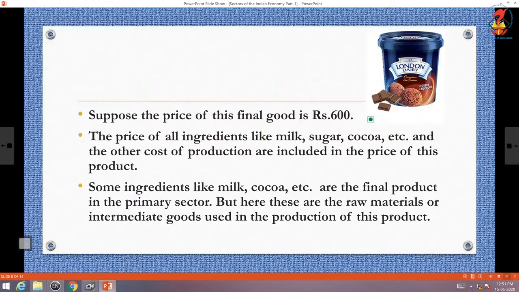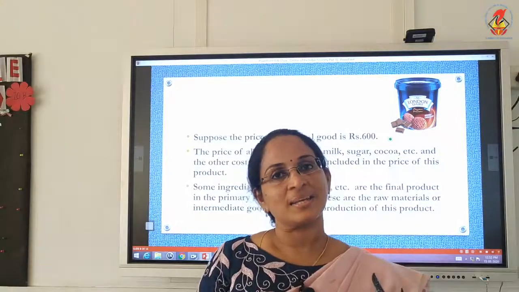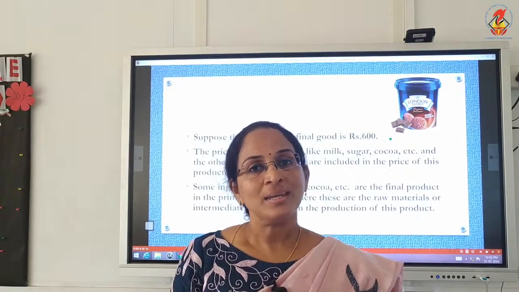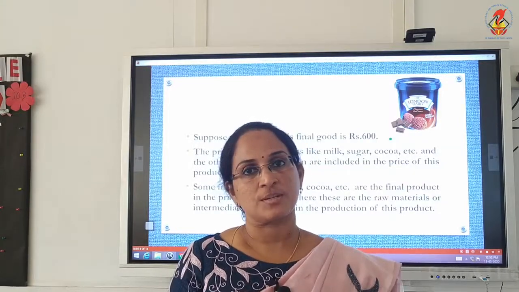Suppose the price of this final good is ₹600. The price of all ingredients like milk, sugar, cocoa, etc. and other cost of production are included in the price of this product. Some ingredients like milk, cocoa, etc. are the final products from the primary sector, but here these are the raw materials or intermediate goods used in the production of this product. While calculating national income, we are counting the value of final goods only. The value of intermediate goods are not taken into consideration.